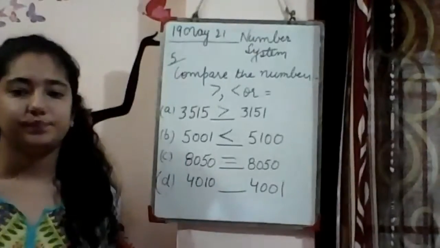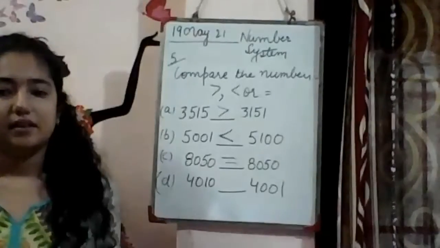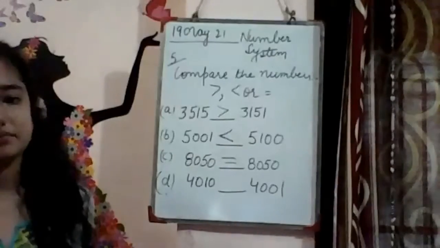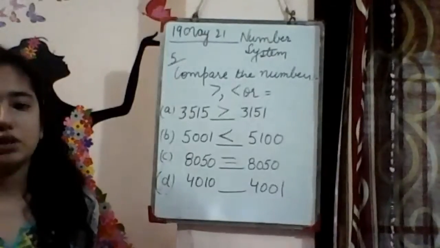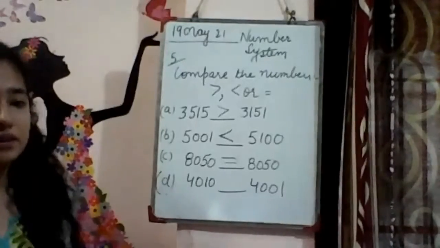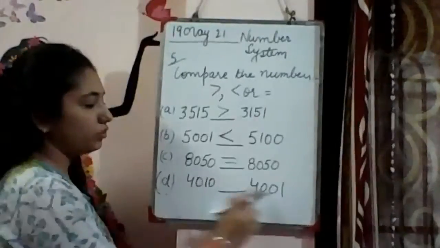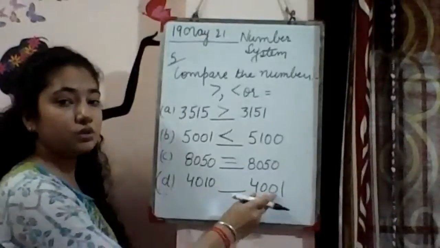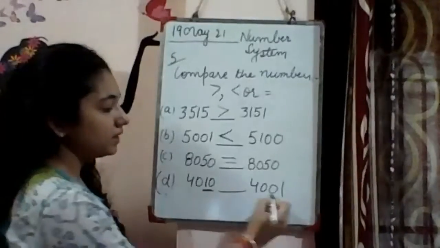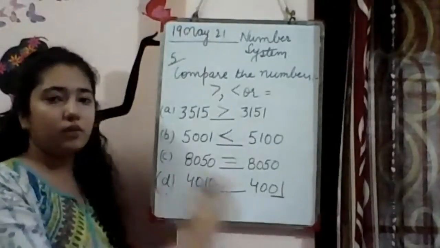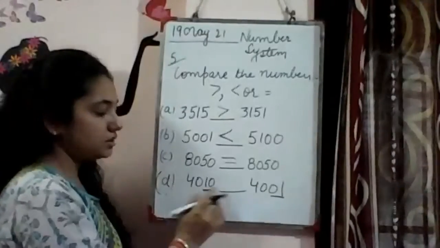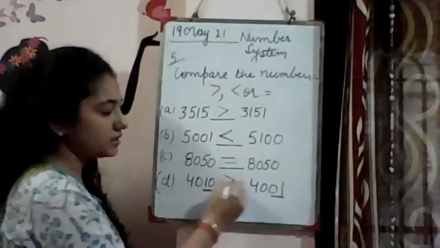Yes, good, I'm getting answers, so all the answers are right. 4010, yes, very good. So how did we come to know that this is greater? See, in the starting, 40 is matching. 4040 is matching, but if we look ahead, this is 10 and this is 01. After 40, since 4040 is the same, we go ahead. So here is 1 0, which is 10, and 0 1, which is 1, so this is bigger.